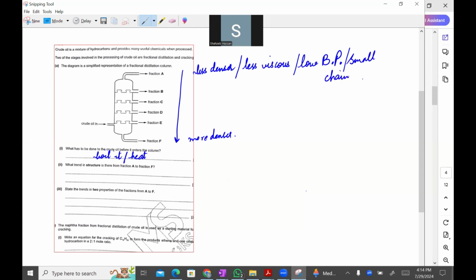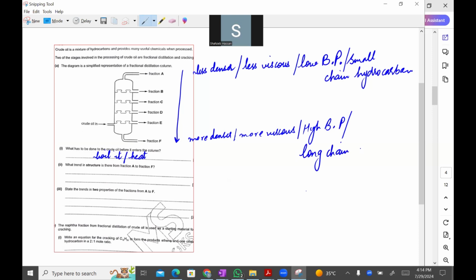Okay, they are small chain hydrocarbons, and here they would become more viscous, even high boiling point, and they would have long chain hydrocarbons. Okay? So what trends in structure are there from A to